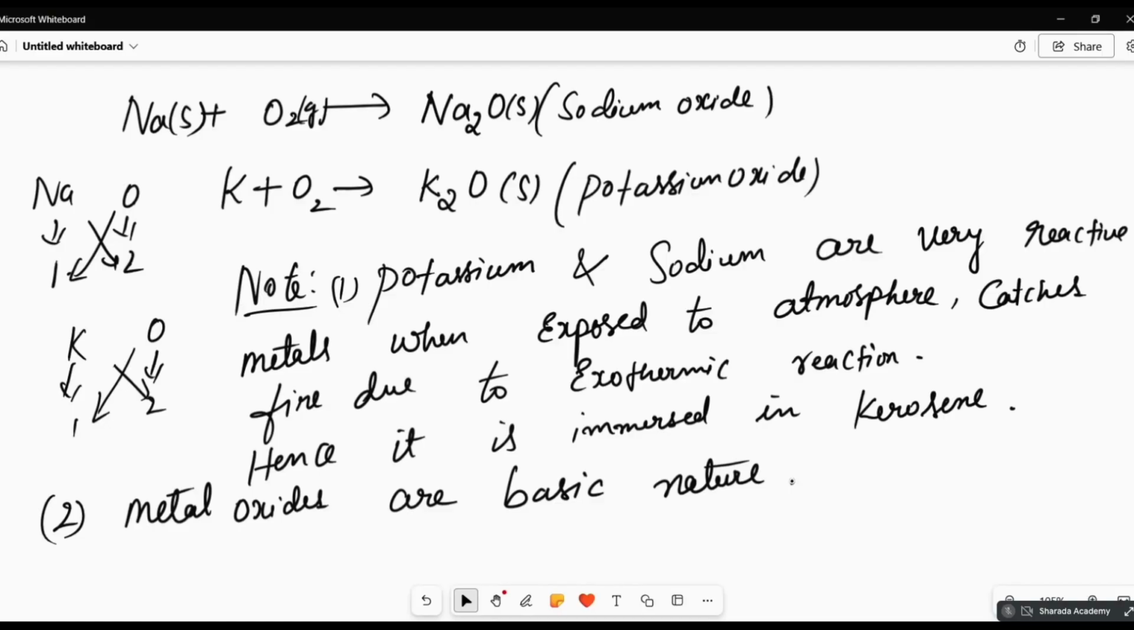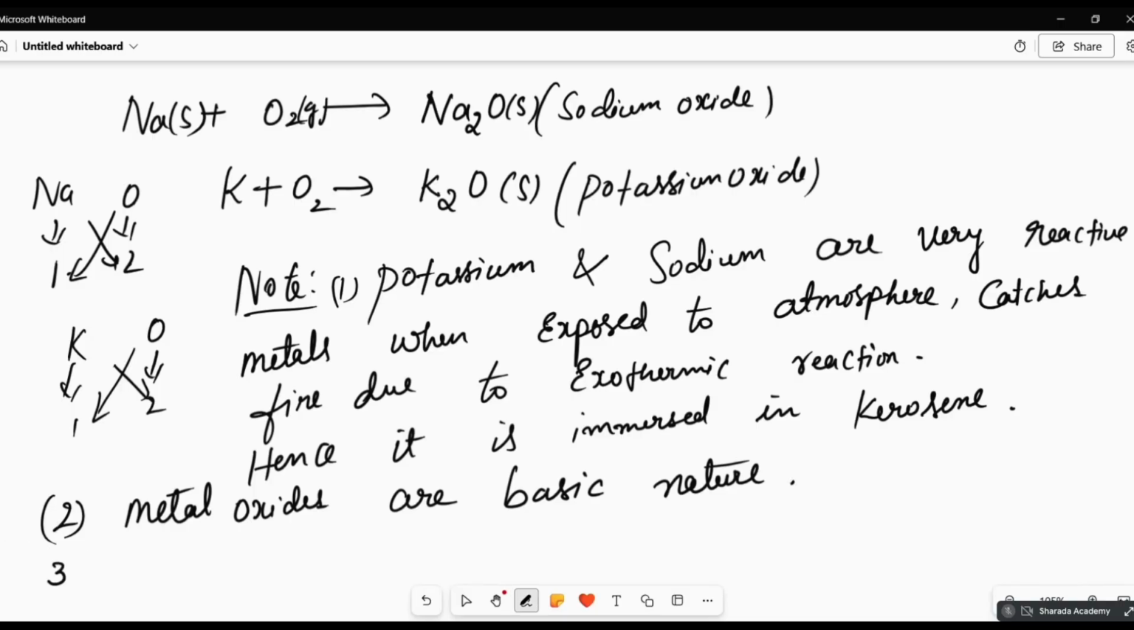When you put an indicator, what does it show? It shows base. When they dissolve in the water, only then will it show. It shows pink, like that. So understood? Right.